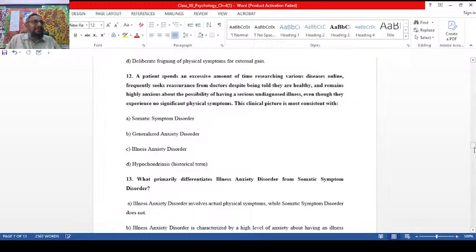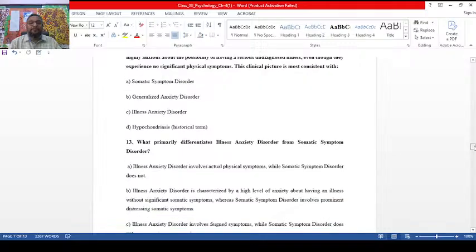In this disorder, people feel that they are sick, and they express that sickness in terms of anxiety. They just worry. And also when they hear about someone's sickness or illness, they start thinking that they are also going through the same kind of problem. That is the illness anxiety.